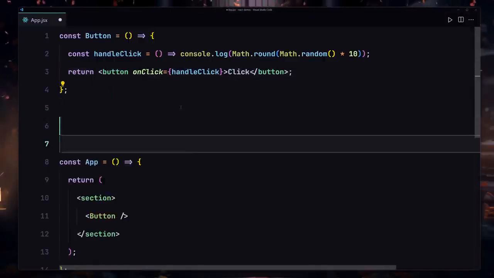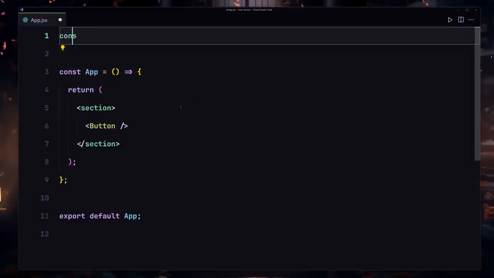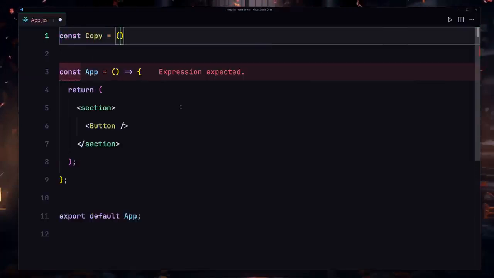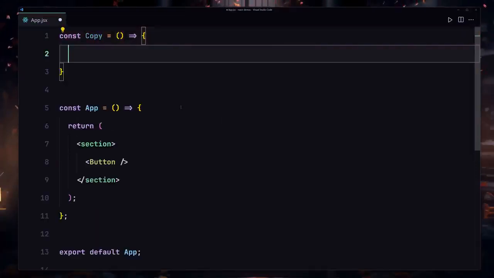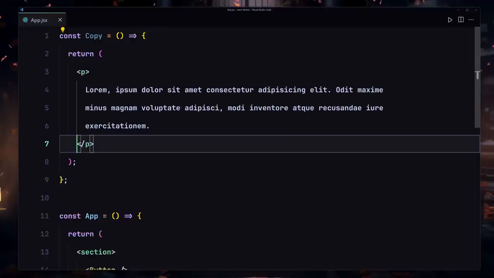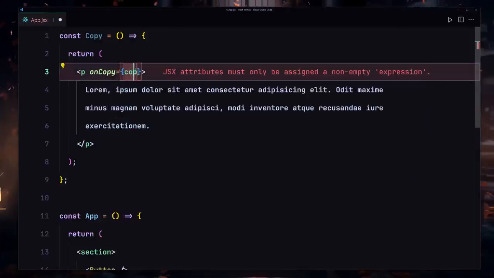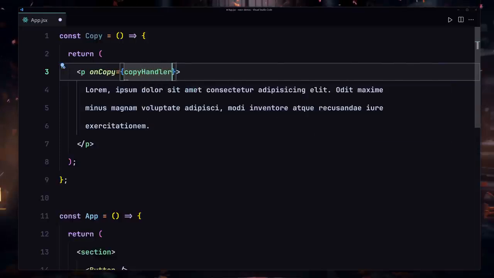So to do that, we are going to be creating yet another component, or you know what, let me just remove that component from here, and I'm going to create my copy component. And now inside there, we are going to be returning only a paragraph, which will just have like lorem of 20, and I'm going to save this file right here. Now I'm going to attach my own copy event handler right here, and we are also going to be creating this function, copyHandler, in a second.